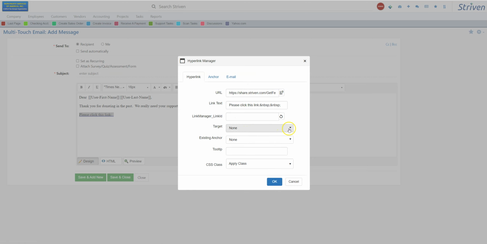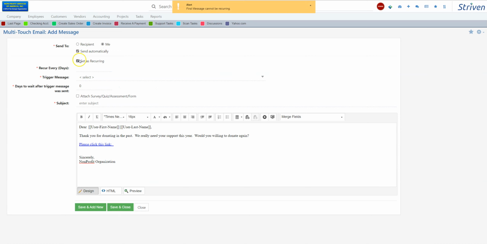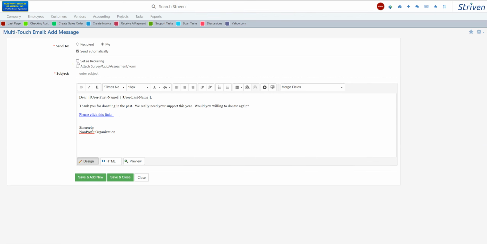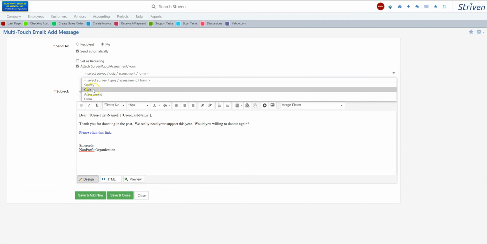What I want to do is change this target, so we'll make it a new window when someone clicks on that link. Sincerely, nonprofit organization. So put your name in there, you can put your director's name, whatever you wanted to do. And then we'll do a save and close. You can send this automatically, send it to me. You can set this up to be recurring. The first message can't be recurring, but subsequent messages can. And you can attach a survey or a quiz or anything else.